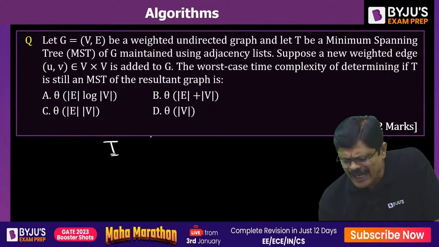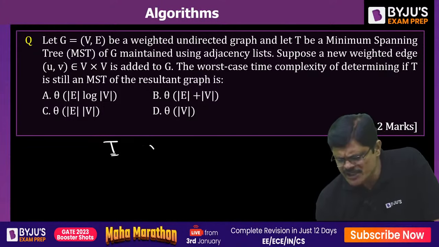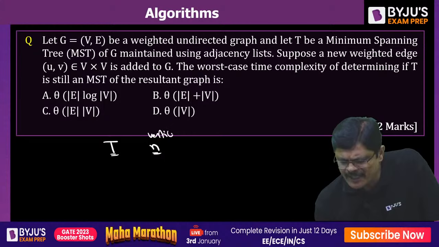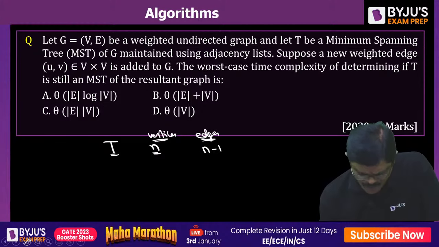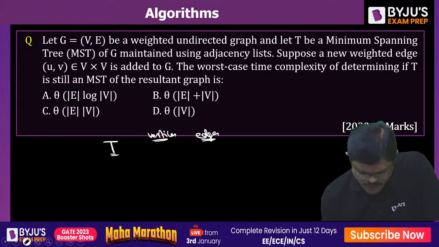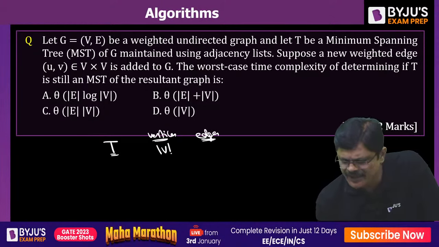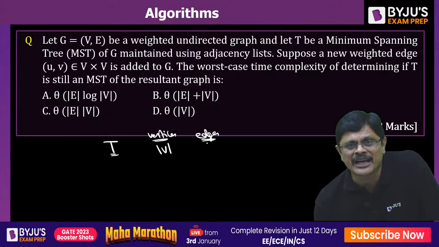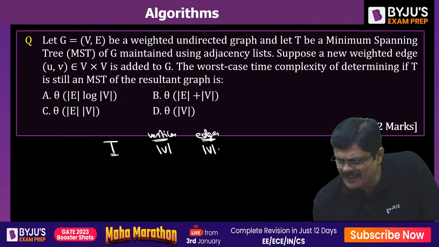So how many vertices will this T have? Suppose it has n vertices. Then how many edges will it contain? Obviously, because it is a minimal spanning tree, it contains n minus 1. Or let us use this notation so that it is easy for us to write the solution. It contains V vertices, then it will contain V minus 1 edges.